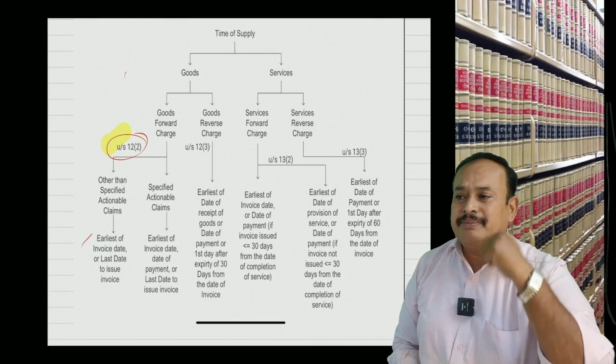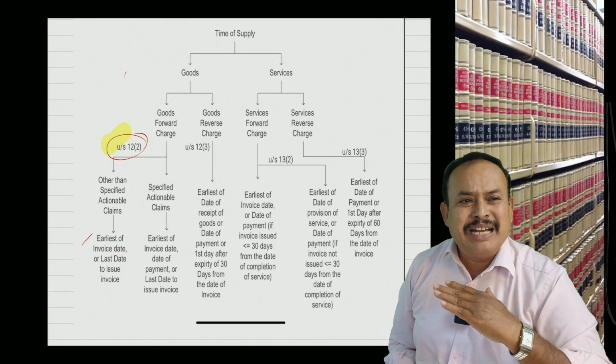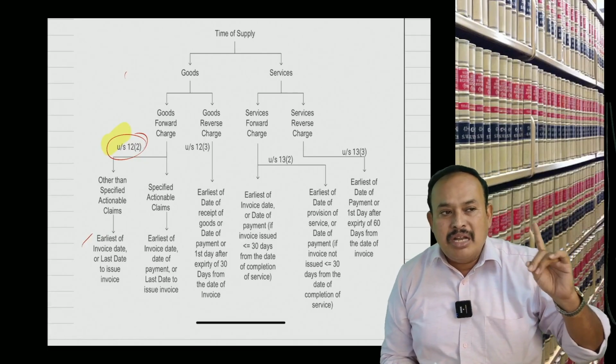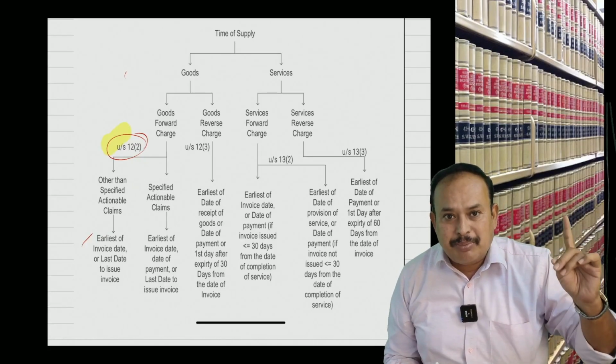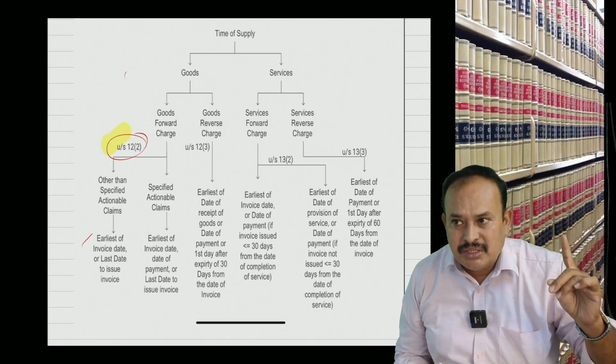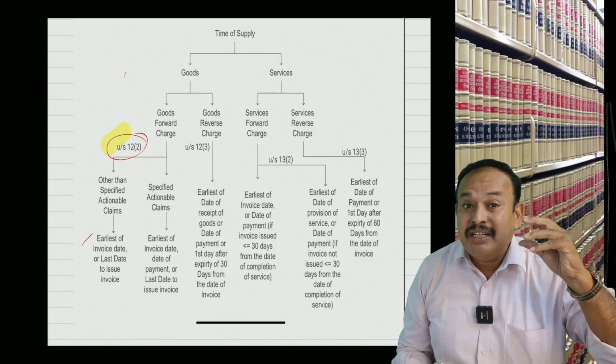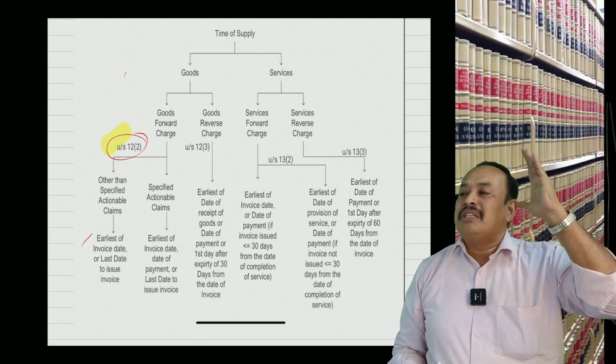Which is earlier? Is it clear? Date of payment is immaterial. Only when forward charge applies to goods, other than specified actionable claims, this is the provision.